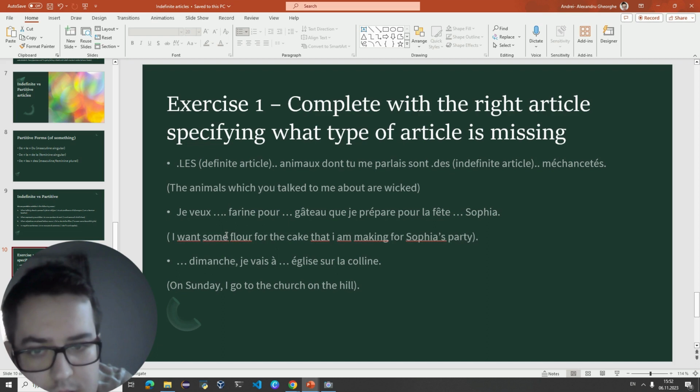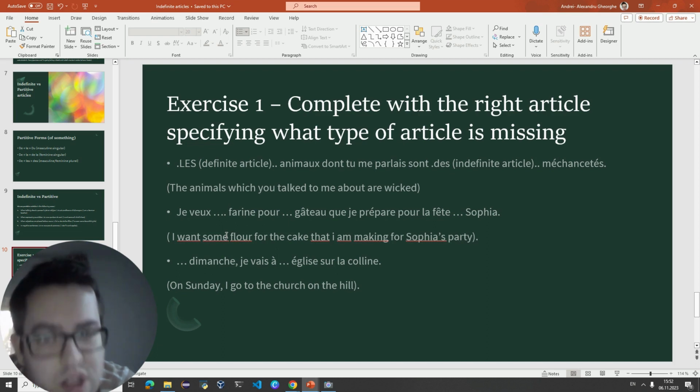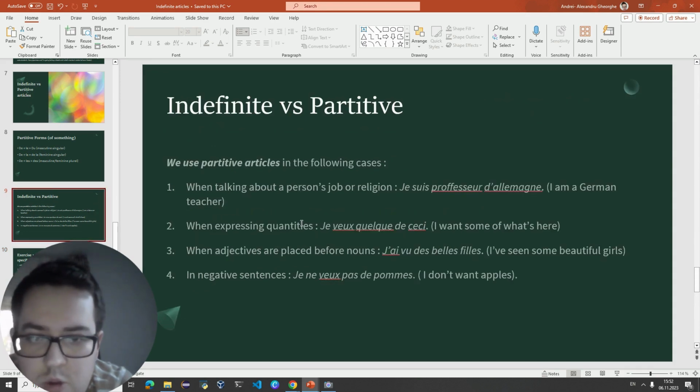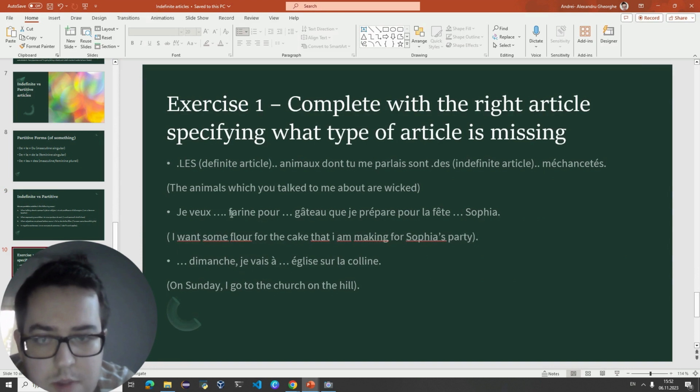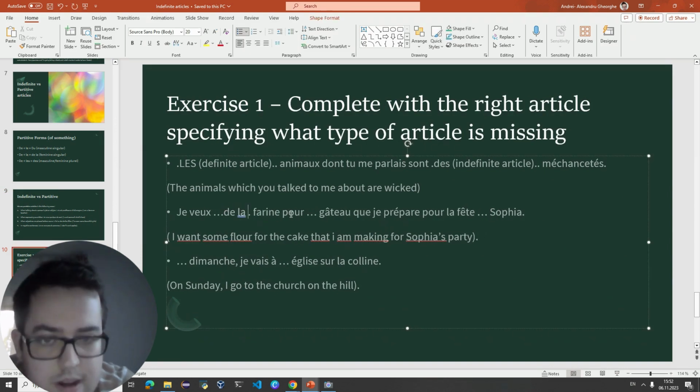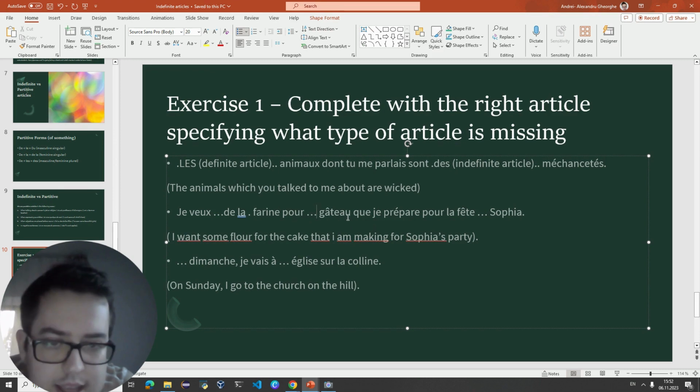How do we do the difference? Well, do we express a quantity over here? Yes, we do express a quantity because I know I want some. I don't know how much I want of it, but we want some. When we are talking about quantities, we see that we need to use the partitive article. Je veux de la farine because this is the feminine singular form. Je veux de la farine. Pour un gâteau, for the cake, in this case.